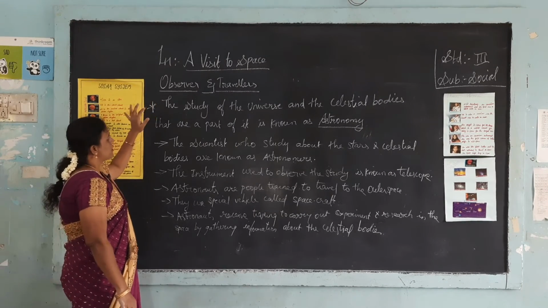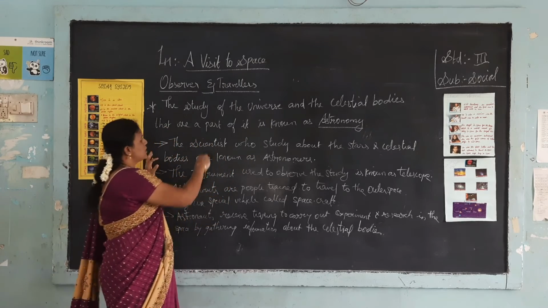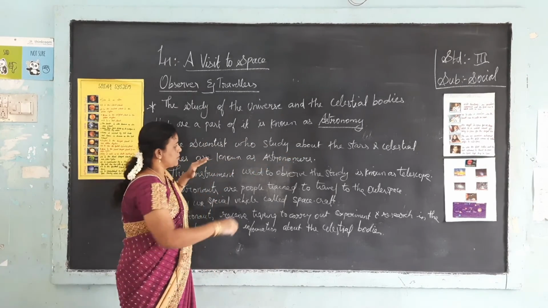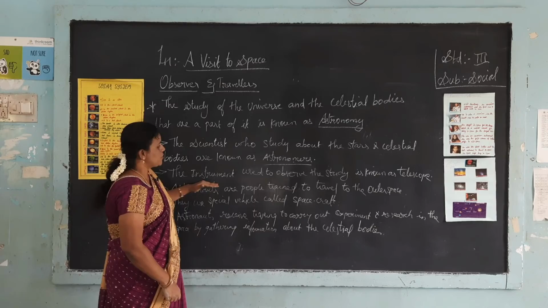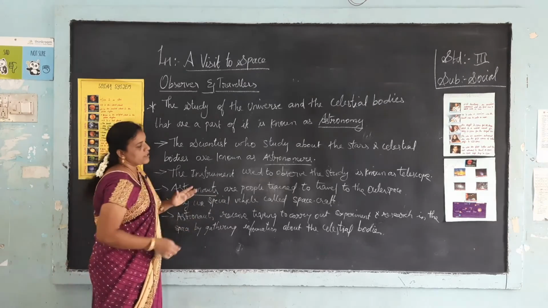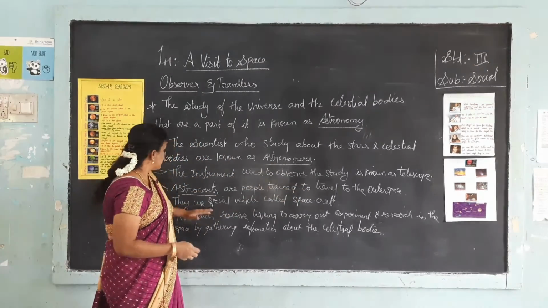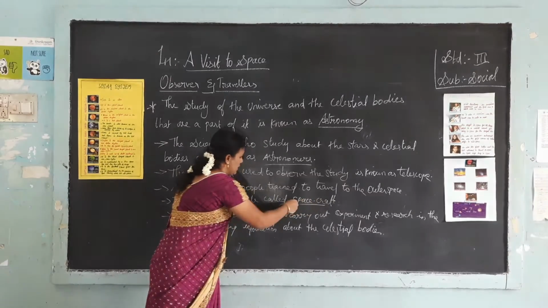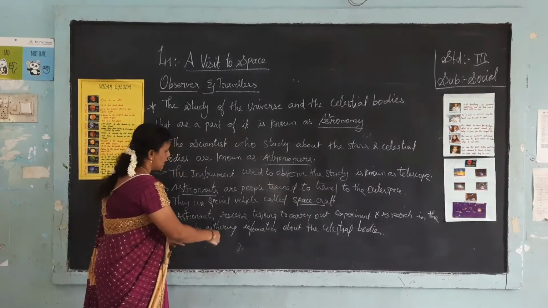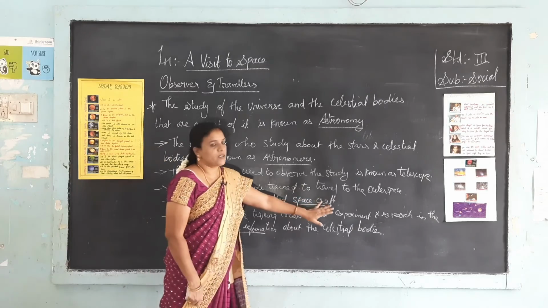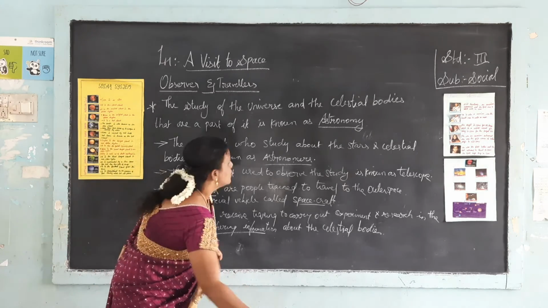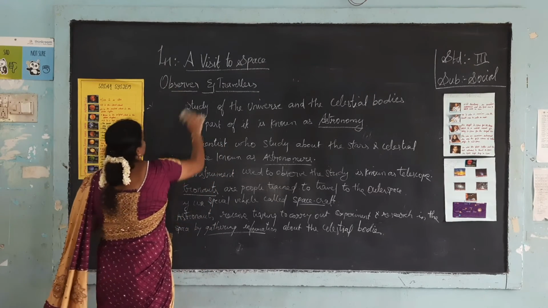So observers and the travelers: the study of the universe and the celestial bodies is known as astronomy. The scientists who study the stars and the celestial bodies are known as astronomers. The instrument used to observe is known as a telescope. Astronauts are people trained to travel to outer space. They use a special vehicle called a spacecraft. The astronauts receive training and carry out experiments and research in space by gathering information about the celestial bodies. In space they use special clothing called a space suit.